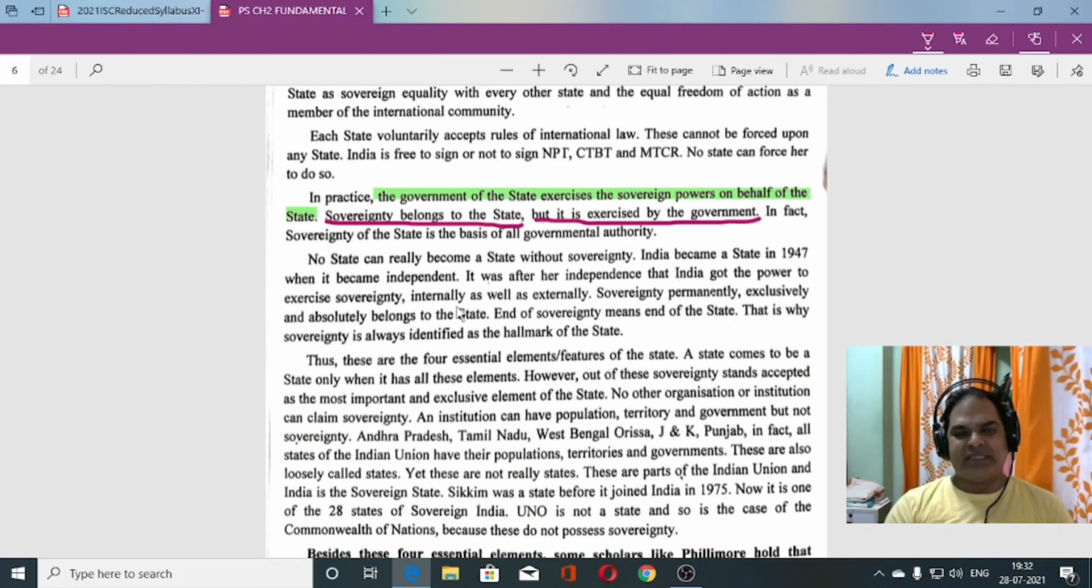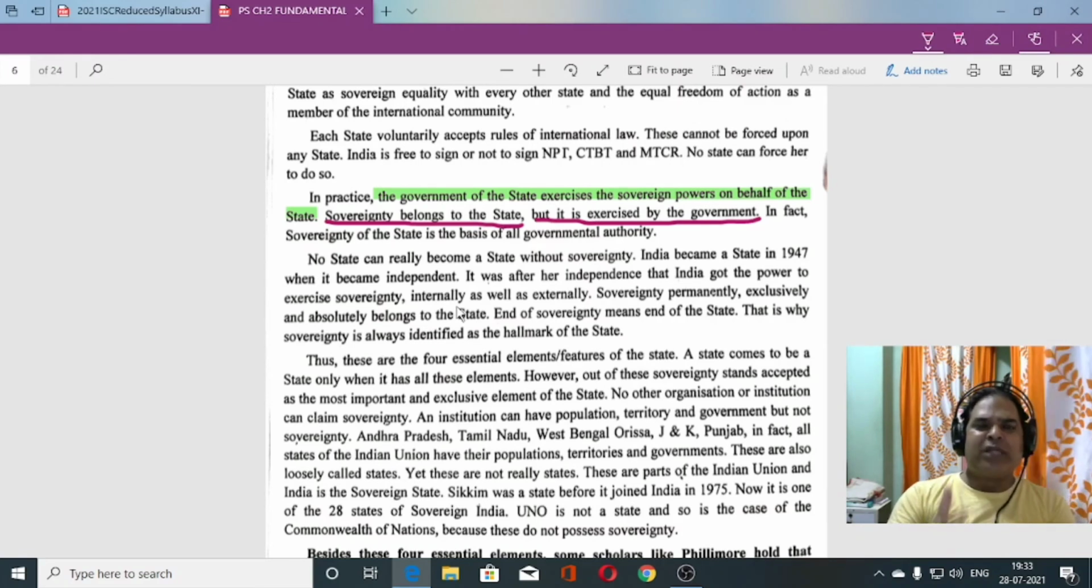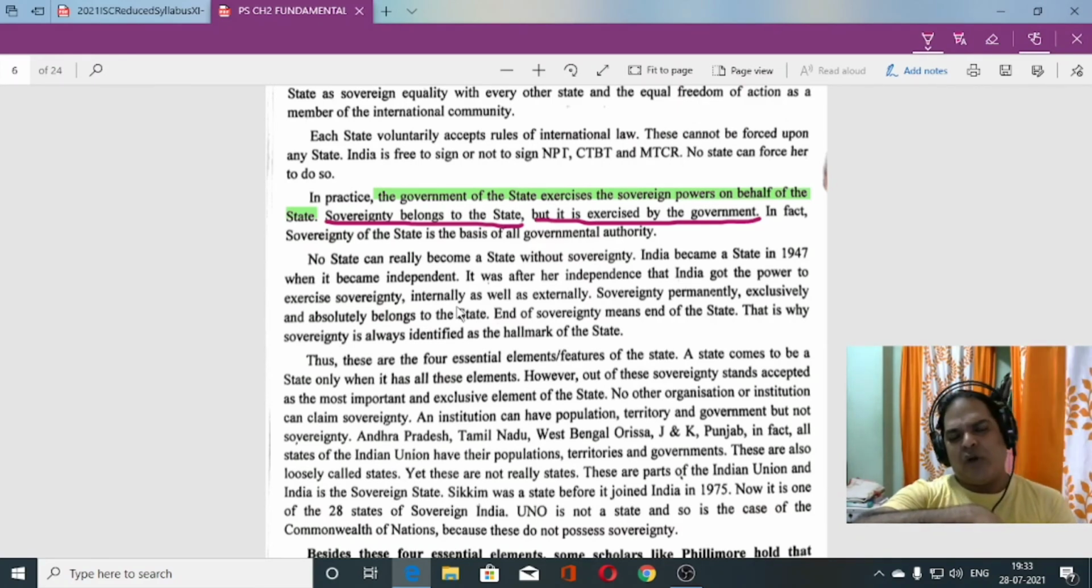So India is a state, Bhutan is a state, Bangladesh is a state politically. Okay, Myanmar is a state, America is a state. Every country can be called a state if they have the sovereign power. Suppose for example, long time back India was under foreign rule. So at that time, would you call India a state?